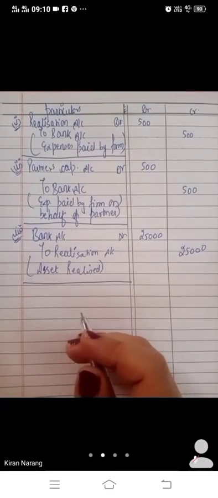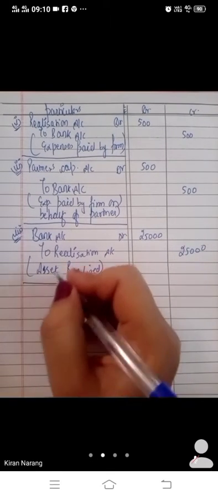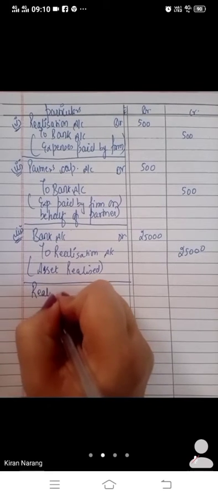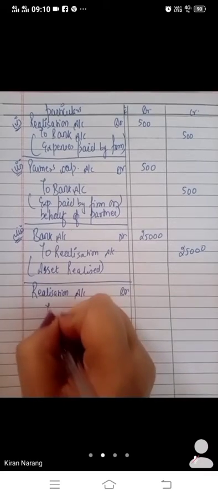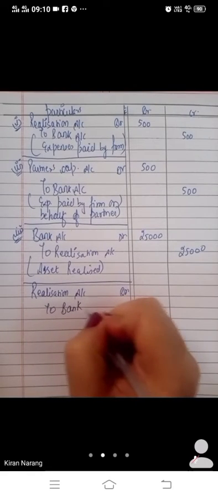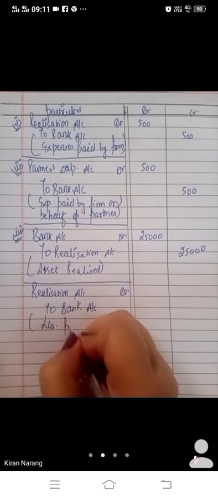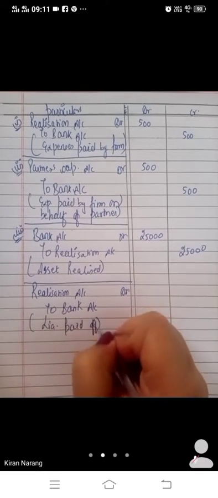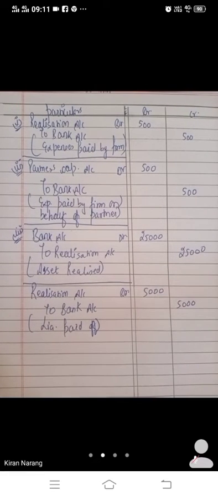Second, in this also we have to make the payment of 5,000 to liabilities. So for paying the liabilities, we will pay through realization account. Just the opposite entry. Realization account debit to bank account. Liabilities paid off, 5,000. This was the information given to you: that you have realized assets worth rupees 25,000 and you have paid the liabilities worth rupees 5,000.